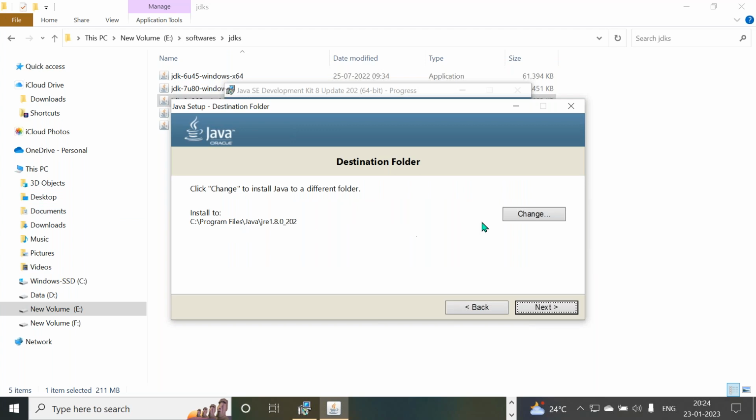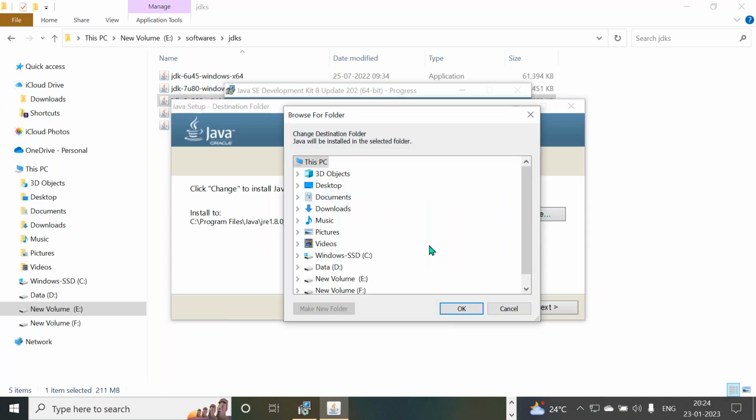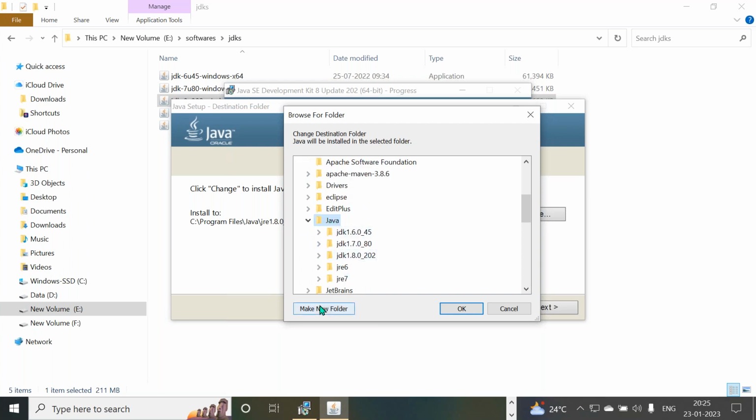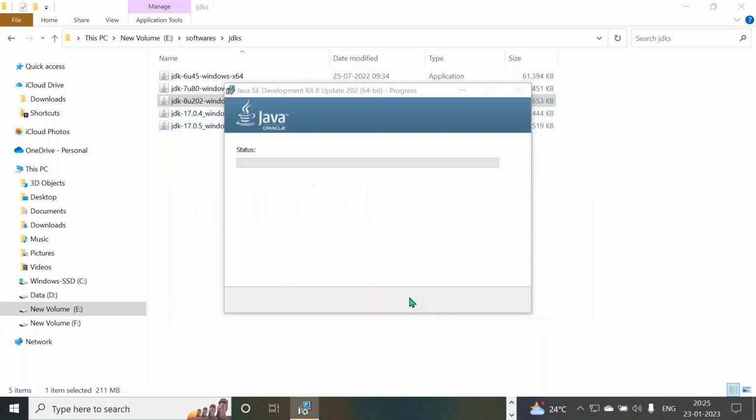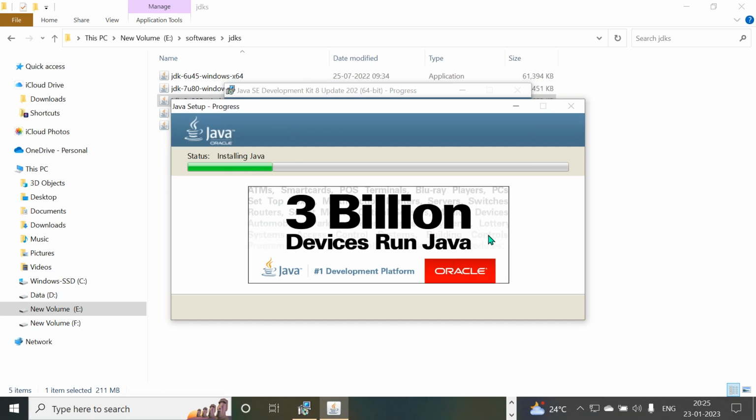All right, sir. Now here, I need to change this location. Now it is asking for the location. Go for the C drive. Inside this C drive, Java, select it, create a new folder, make a new folder, JRE8. I specified that. Again, click on it, JRE8, select it, OK button. Location is finalized, click on the next button. Again, 3 billion devices run Java. It's going to be installed.